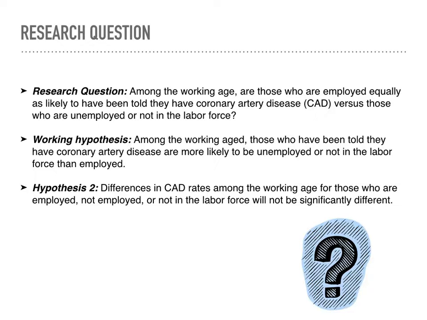Our research question was designed to compare employment characteristics among those considered working age and to determine whether each had an equal risk of CAD diagnosis. Through our initial research, most studies observed an association between unemployment and heart disease. So we hypothesized that there would be an unequal rate of CAD among the unemployed and those not in the labor force than those with jobs. Our second theory suggested that CAD rates fluctuated among the different employment characteristics. For example, whether a retiree versus a person between jobs had greater risk of CAD.